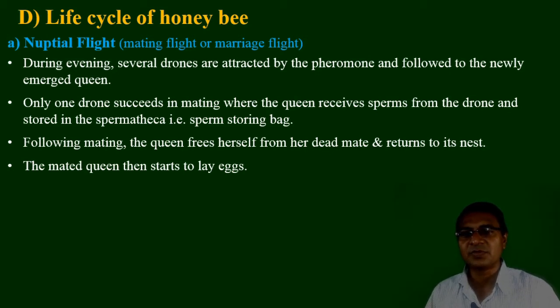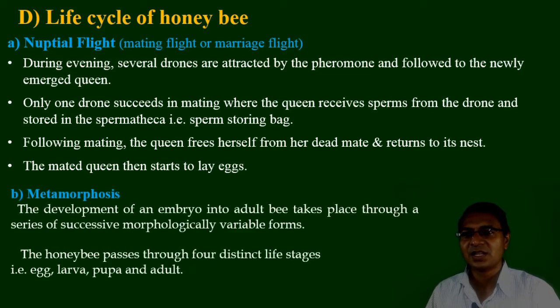After mating, the queen frees herself from her dead mate, as the drone dies, and returns to the nest. The mated queen then starts to lay eggs. Starting from the egg up to the adult, that process we call metamorphosis. The development of an embryo into the adult bee takes place through a series of successive morphological forms, step by step.